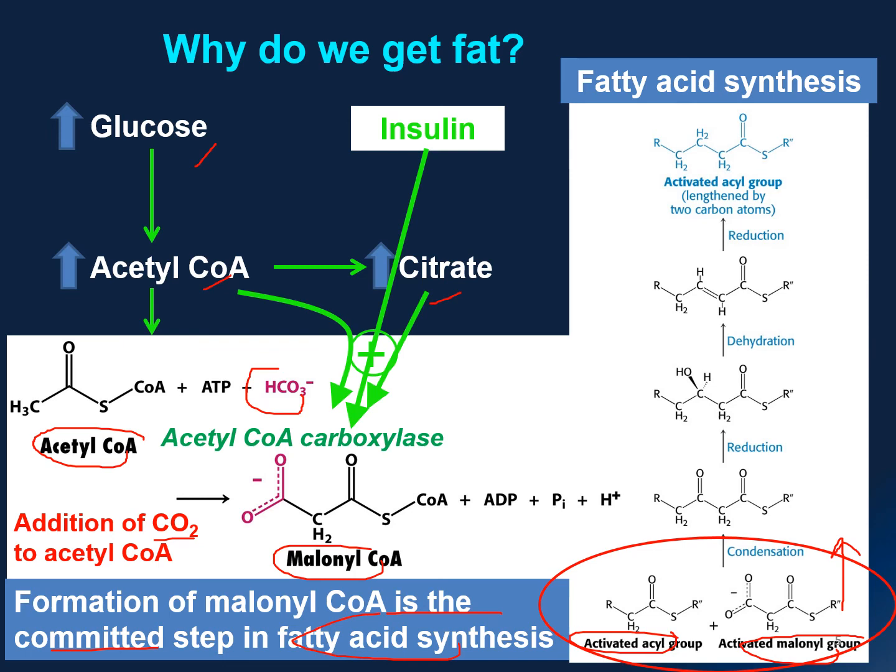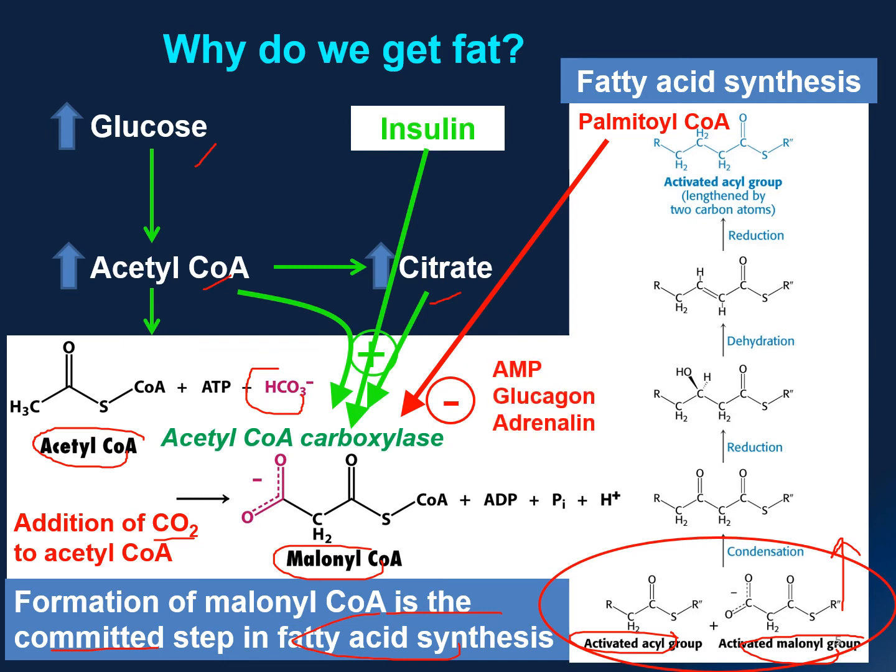Conversely, when you get a lot of fatty acid production, such as palmitoyl coenzyme A, it can cause negative feedback. And molecules that represent low energy levels, such as AMP, glucagon, and adrenaline, can actually inhibit fatty acid synthesis. Because under this scenario, you would like to have energy production rather than fatty acid synthesis.